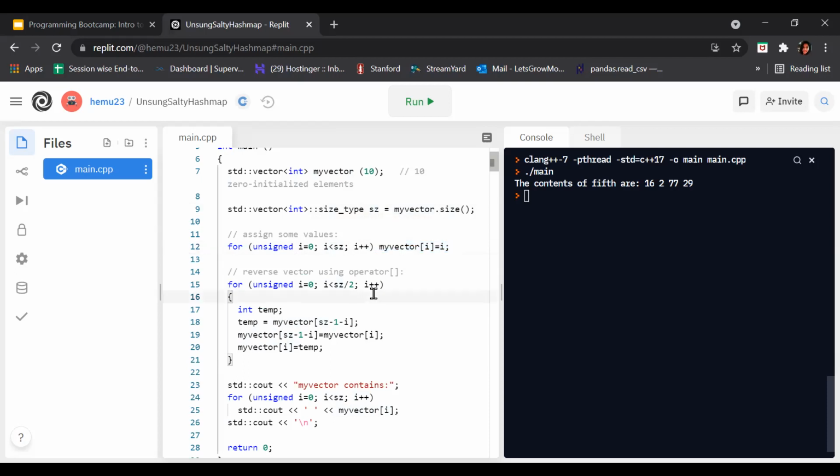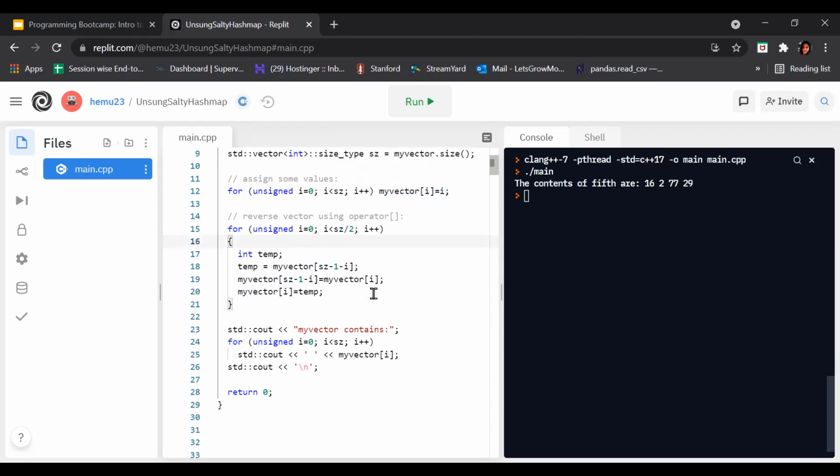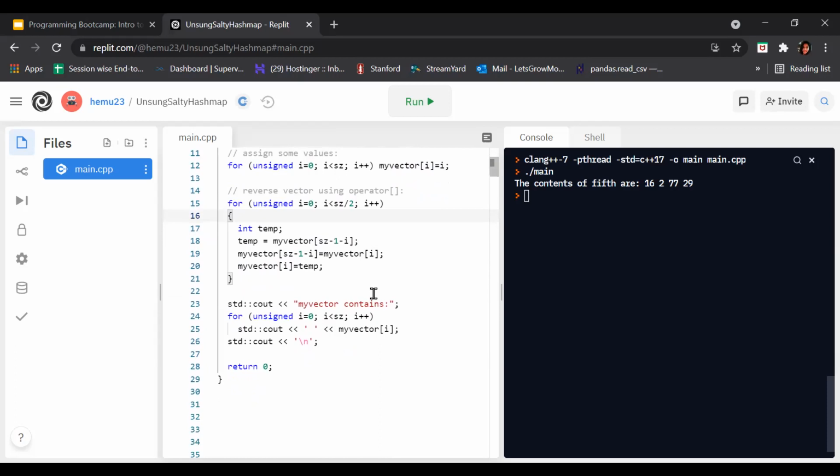After that, we reverse the vector using the operator. Just see how. We are using a for loop here. Again, in the initialization expression, we initialize i as an unsigned data type to 0. Then the test condition is i should be less than sz divided by 2. And after that, we have the update expression, which is i plus plus.